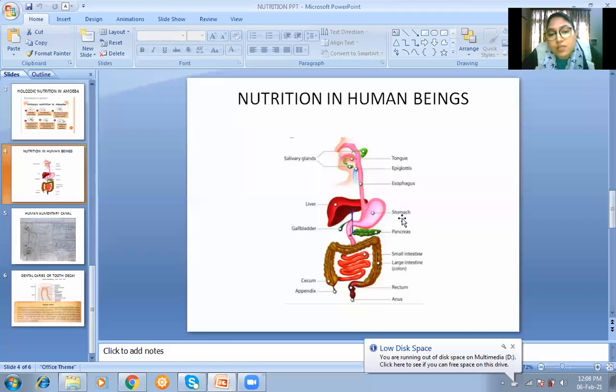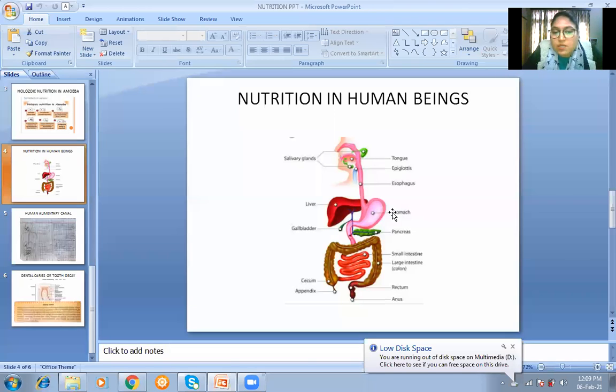When an acidic medium is created by the HCl, you can say that the acid should not corrode the inner lining of the stomach. To protect the inner lining of the stomach, mucus is secreted. Okay, so mucus protects the inner lining of the stomach from the acidic action of the HCl, which can otherwise lead to corrosion also.